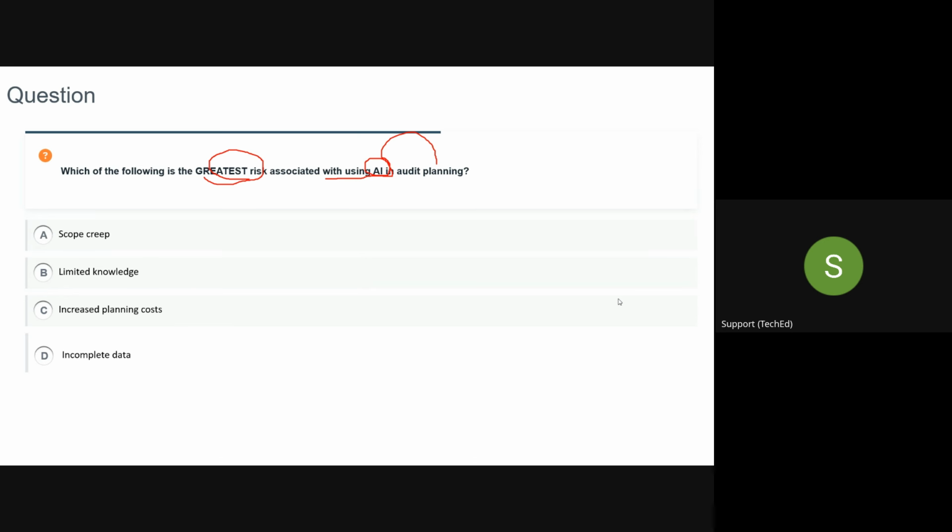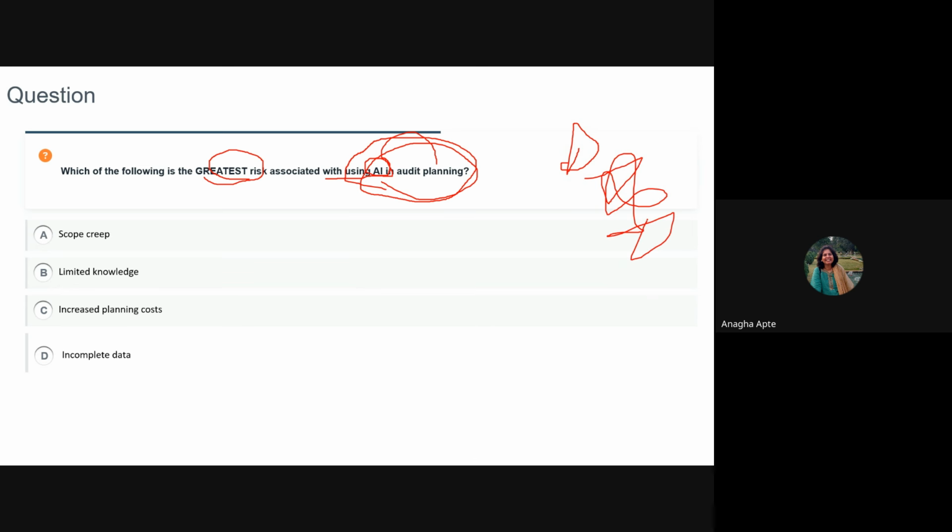Guys, see again. I am reiterating: the risk associated with using AI in audit planning. You tell me the risk associated with this specific use case. I am using AI in audit planning. AI works on what? Tell me how AI works. On your data which you are going to provide in order to plan a particular audit. Perfect.